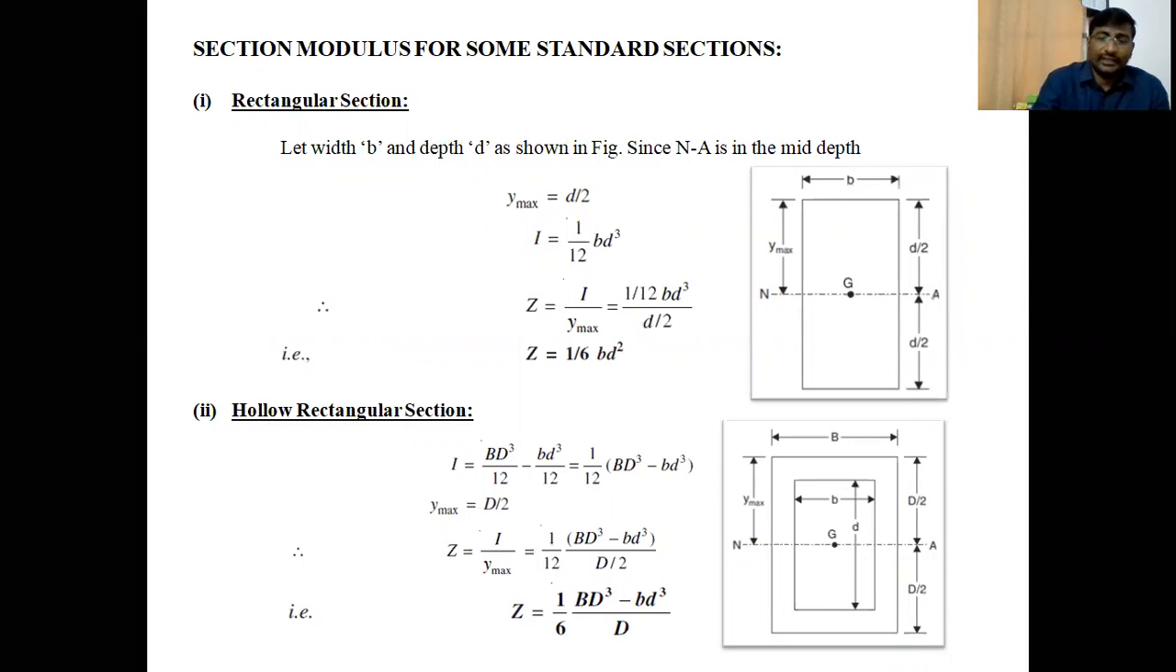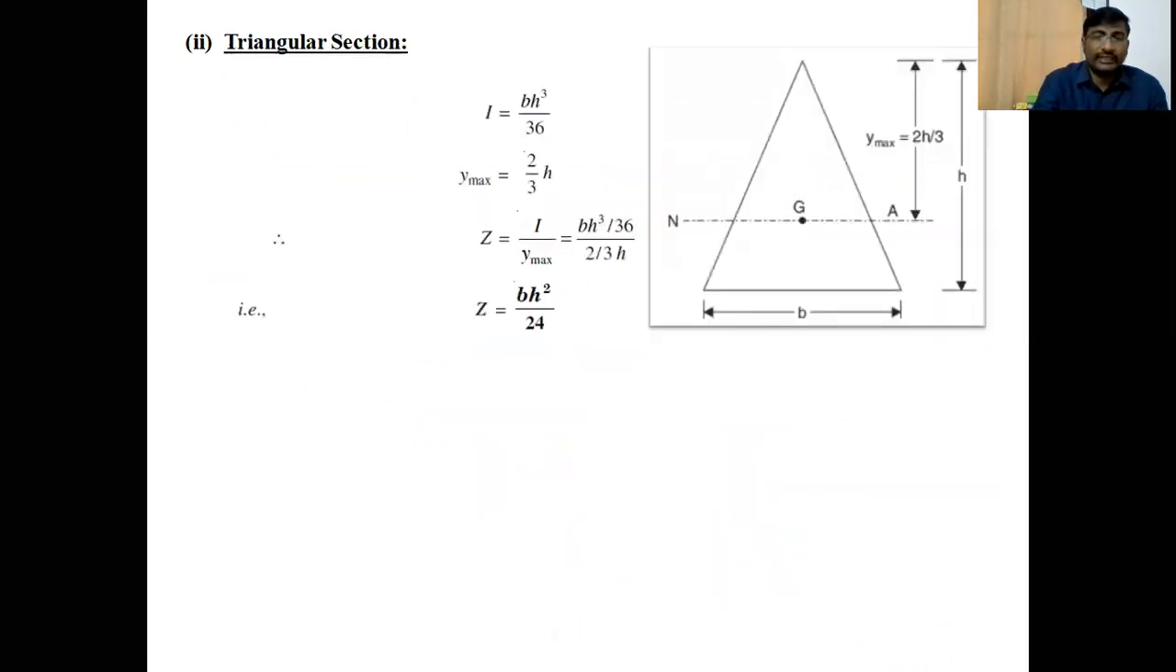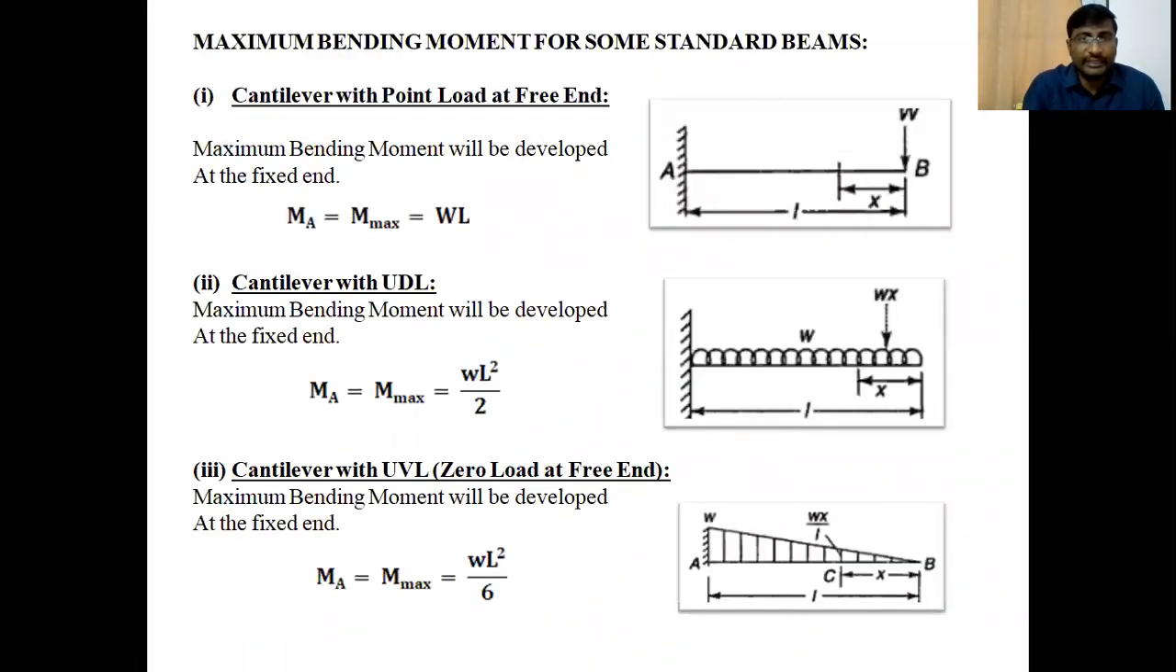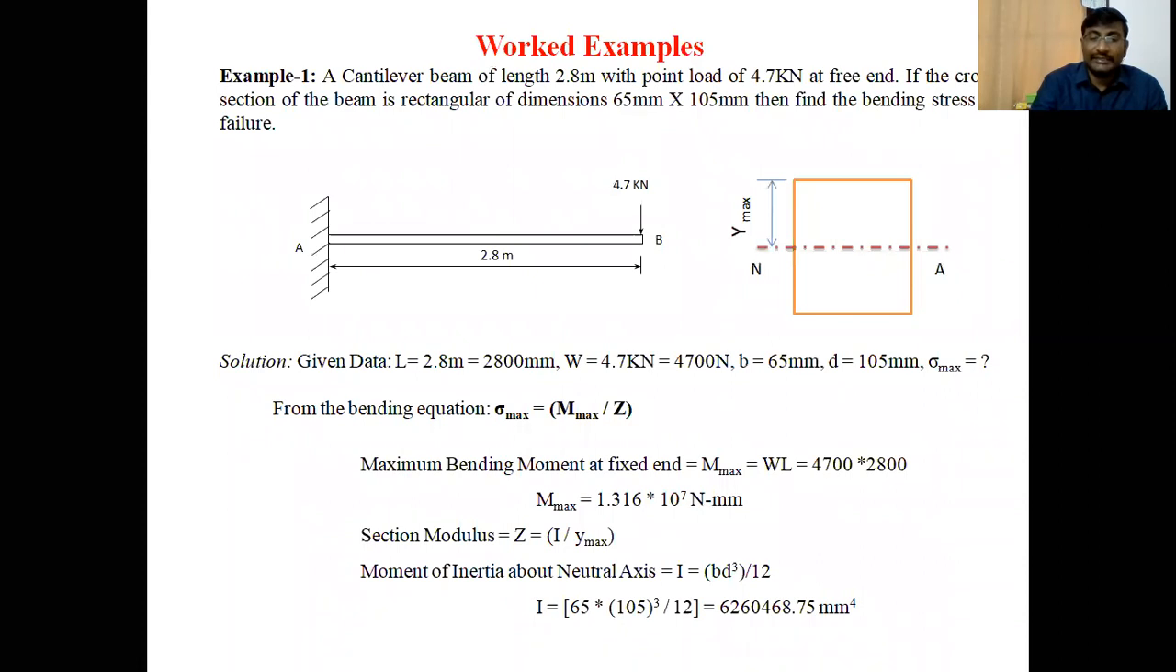Clear, students? Up to now, we're closing this class. In the next class, we are going to discuss the maximum bending moment values for different standard beams. Already in the second chapter, we calculated the bending moment along the beam for different types of beams, that is cantilever, simply supported and overhanging beams. In this chapter, we will just write the formula for the maximum bending moment to calculate the bending stresses in the beam. Thereafter, we go for worked examples to calculate the bending stresses for different types of beams and sections.